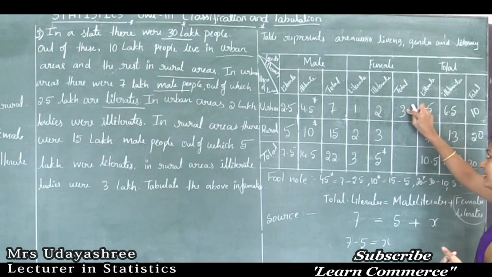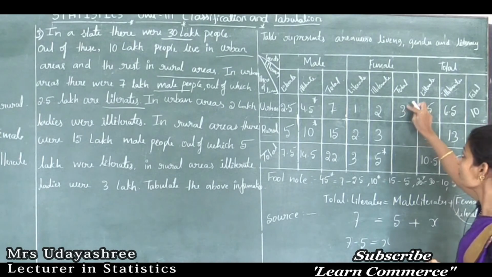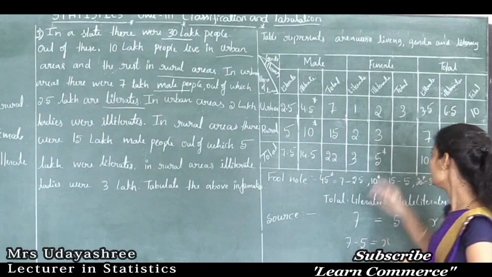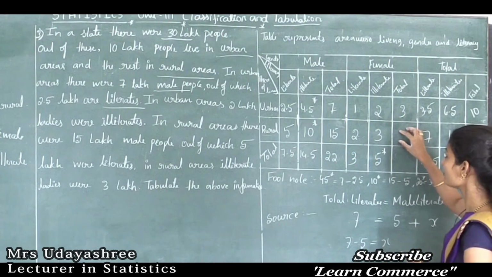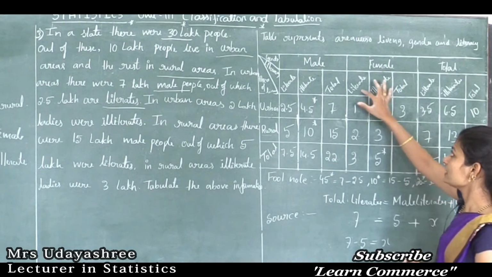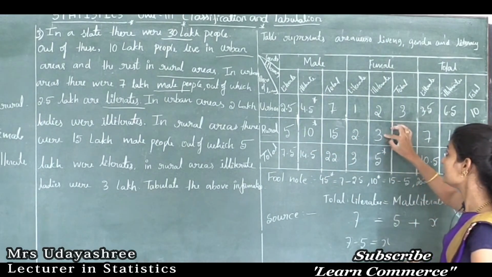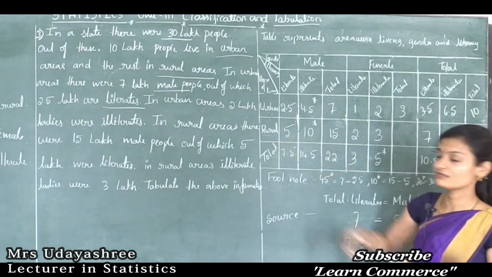So this cell indicates the total number of female population in urban, and this column indicates the total number of female population in rural. So here the given information is the illiterate female population in rural and the illiterate female population in urban.